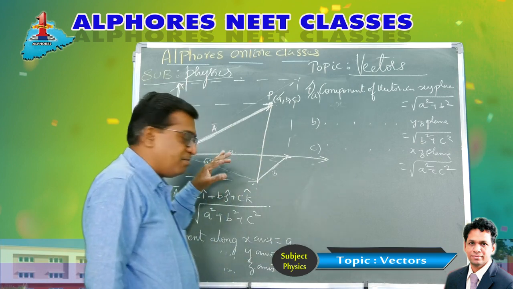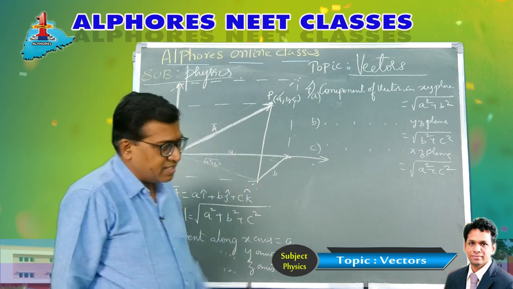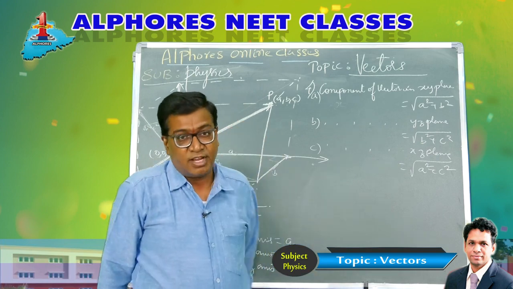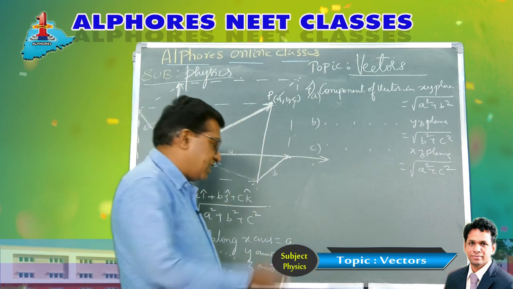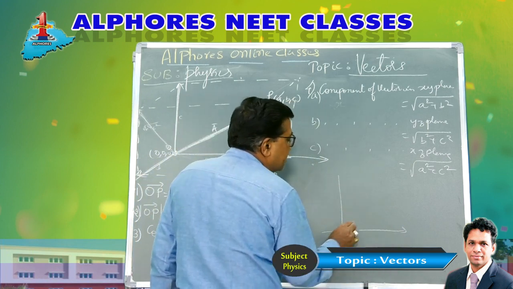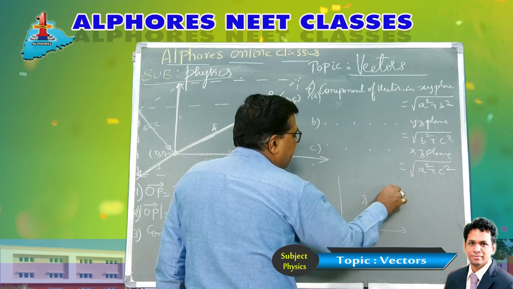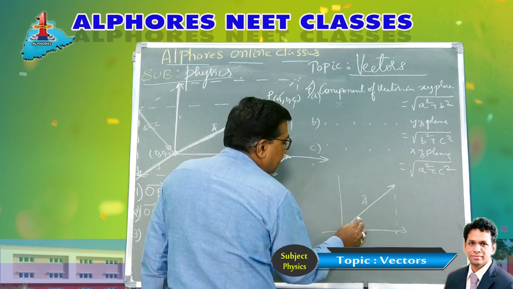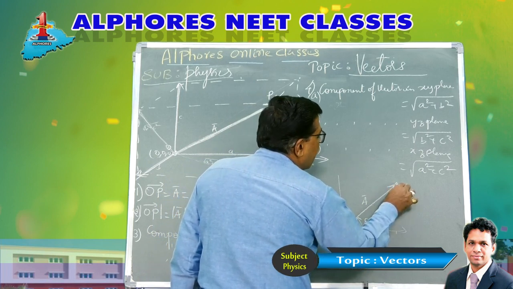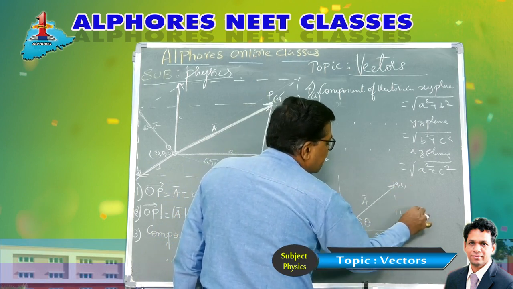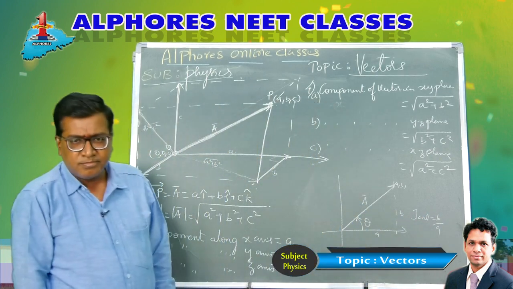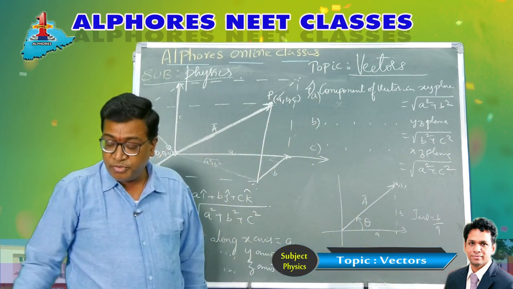Later, we got the vector, magnitude, components. Now the most important thing, the direction of the vector. How do you make out the direction of the vector? I was telling you earlier, a vector in the 2D plane, suppose this is the vector A bar, then the angle made by the vector with the positive x-axis I have taken as theta. If this point is A comma B, this is A, this is B, so I wrote tan theta is equal to B by A. It was very easy to find the angle here. But in 3D, how do you find the angle?